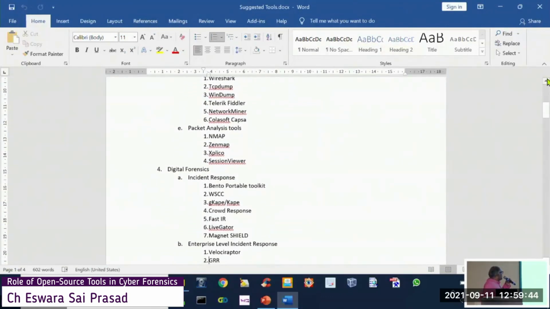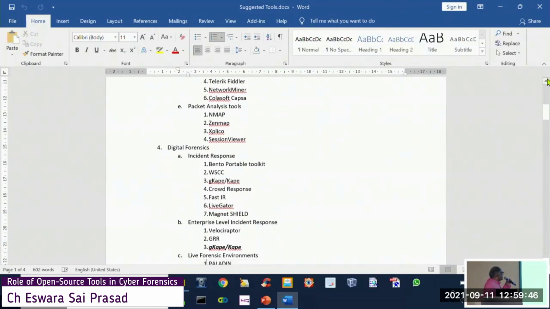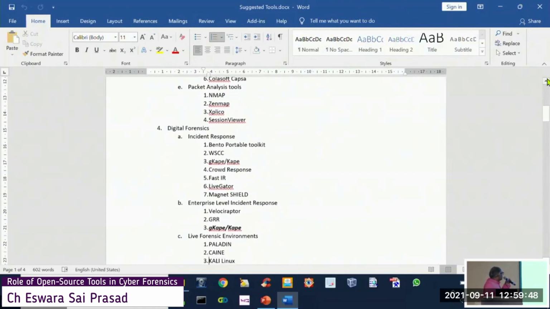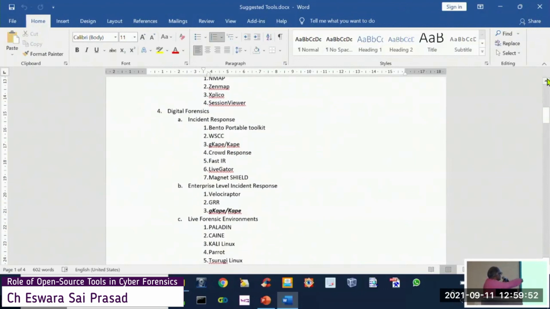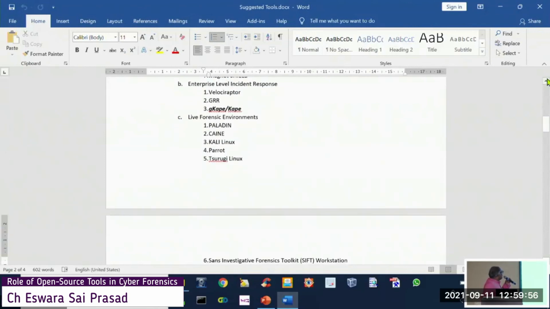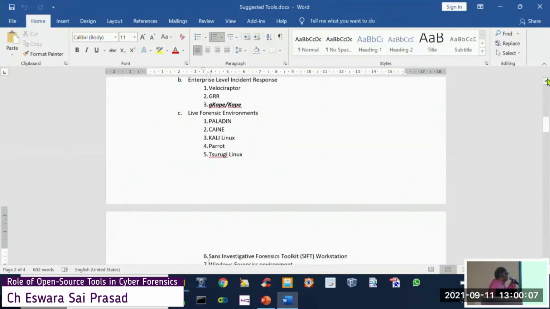So these are the incident response related tools. Crowd Response, Fast IR, Live IR, Triage IR. I have not included that in this list. I have to include that. And enterprise level incident response: Velociraptor, GRR, CAPE. Live forensic environments: Paladin, CAINE, Kali Linux, Parrot, Santoku Linux. These are the live response tools.